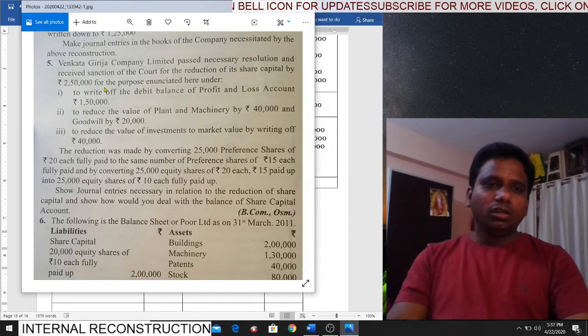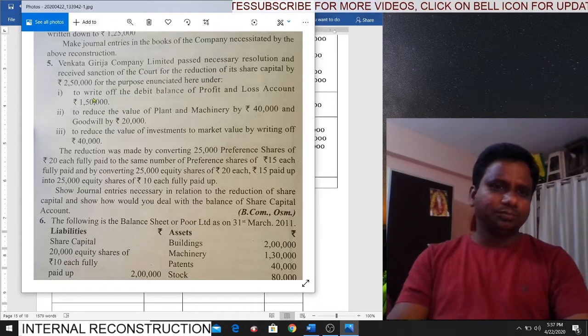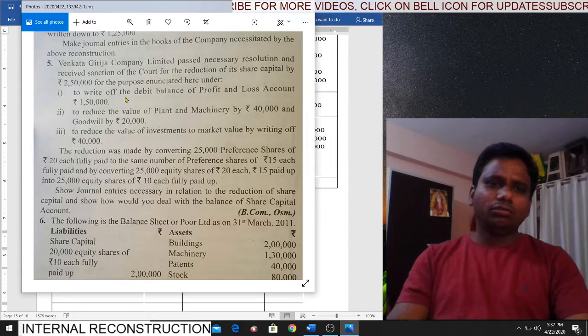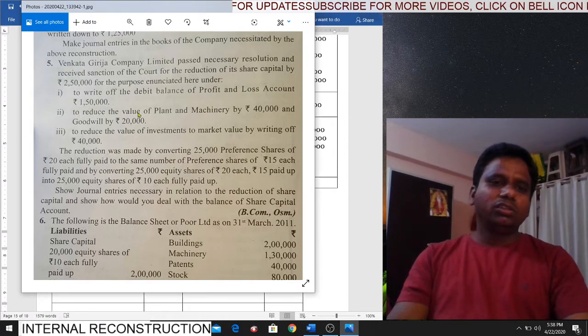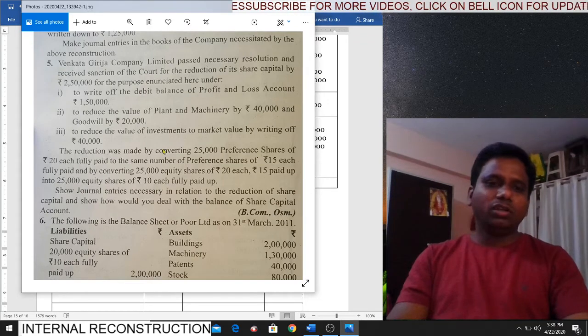One, for the purposes herein as under. First, look at: to write off the debit balance of profit and loss account 1,50,000. So first and foremost, you have to write off the profit and loss account debit balance 1,50,000. Next, to reduce the value of plant and machinery by 40 and goodwill by 20. Straight away you have to reduce 40 and 20.